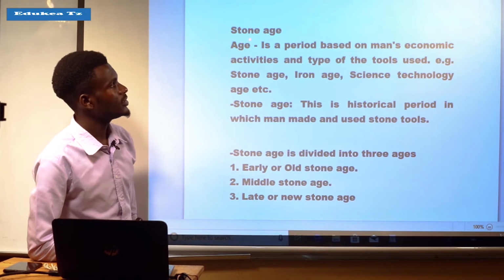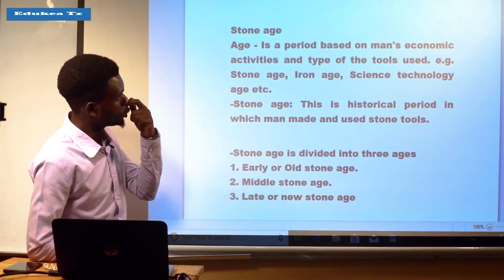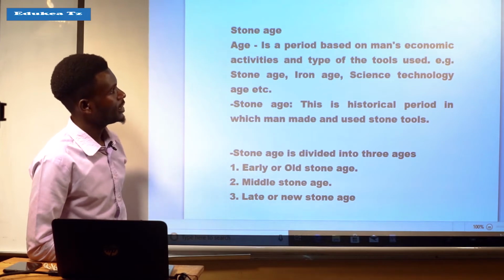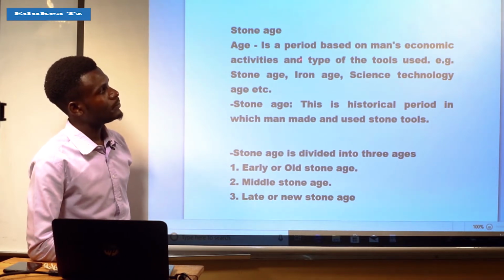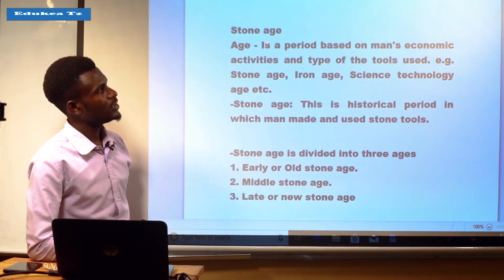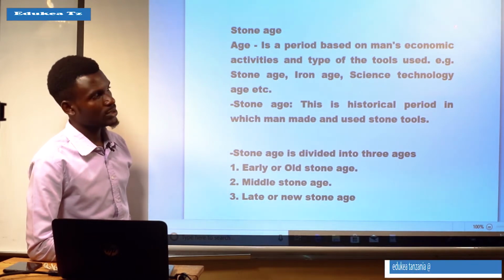We start with the Stone Age. Stone Age is the period based on man's economic activities and the type of tools used.